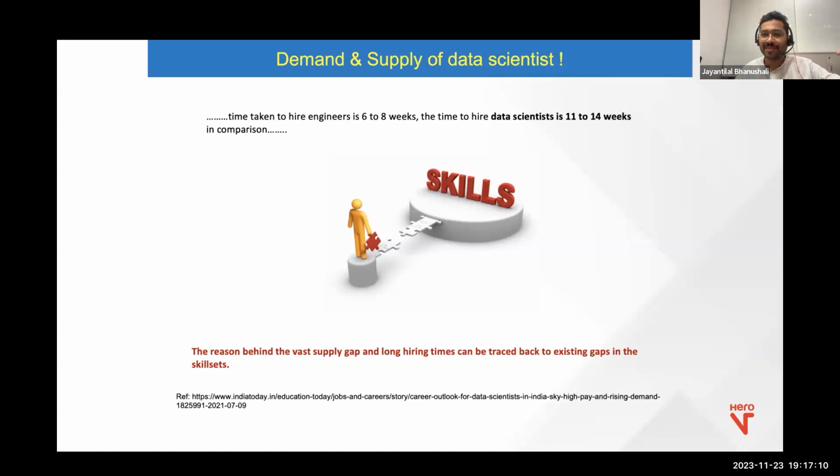Industry is running at a different scale altogether. So there's a lot of gap between what the potential candidates have to offer and what the industry expects from them. And that is why the time to hire is long: although supply and demand are both huge, I would say quality supply is still less, right?